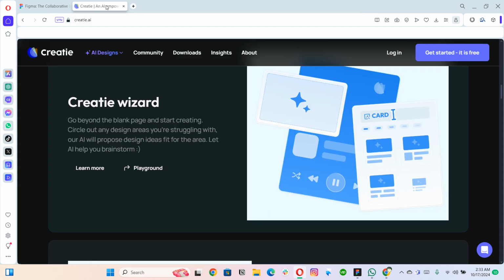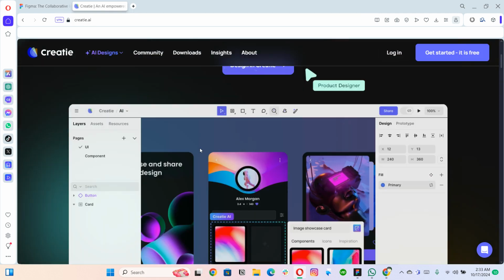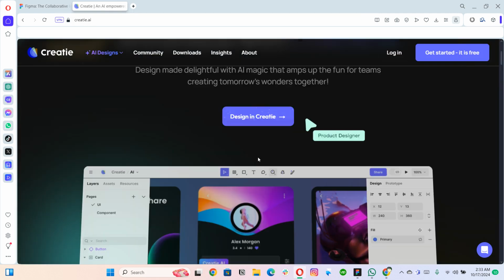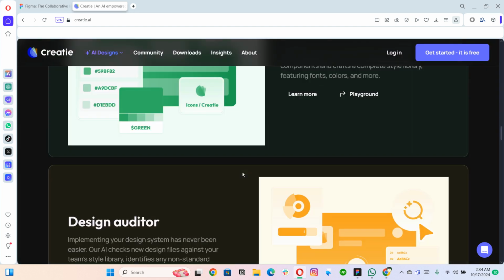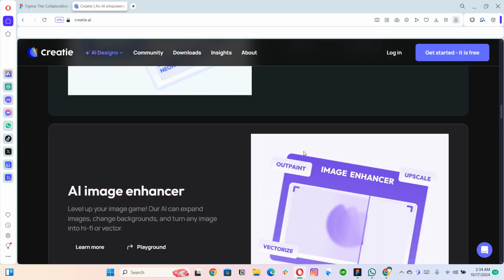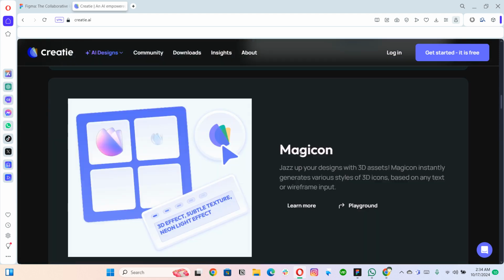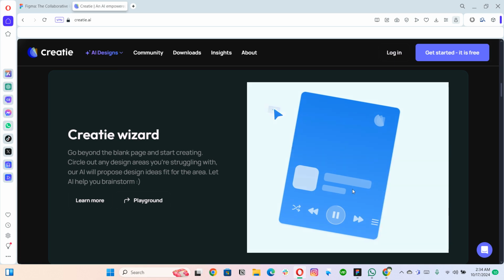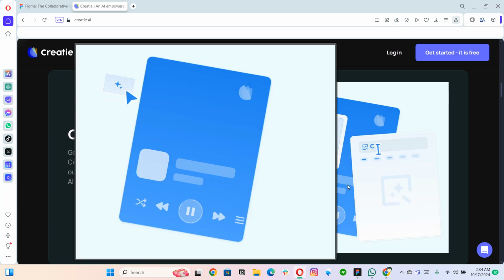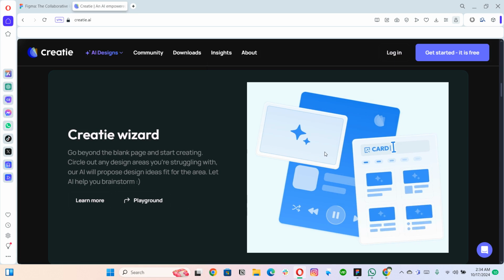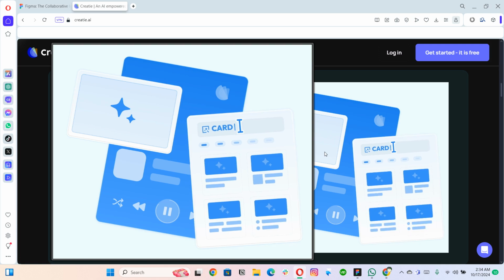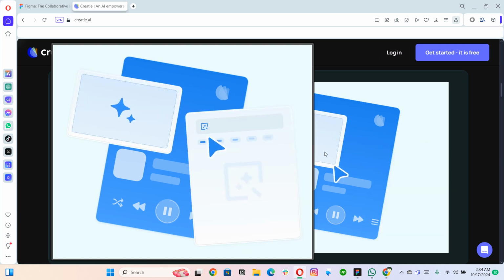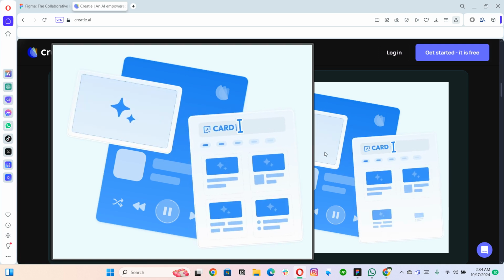Then we have Creatie. This is quite a new tool, and one of their amazing features is the AI wizard. You just drag, and it gives you a few elements and components, so you can replace the content and adjust accordingly, according to your design. That is a pretty good tool.